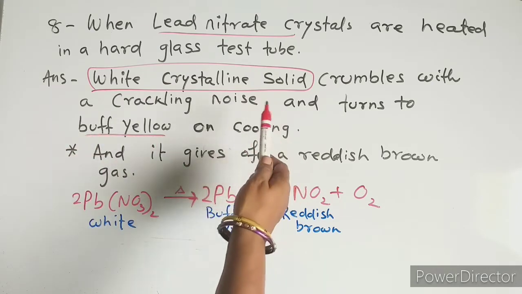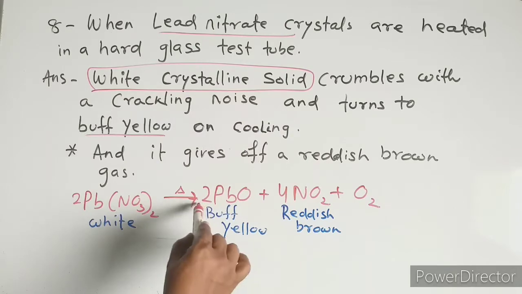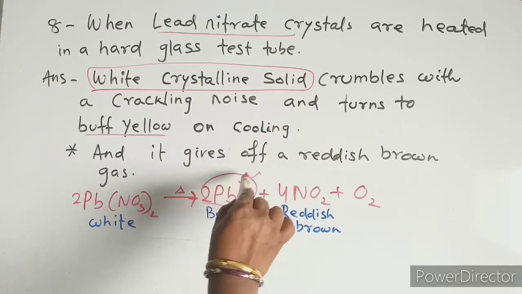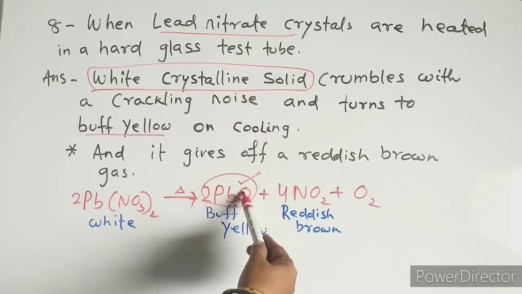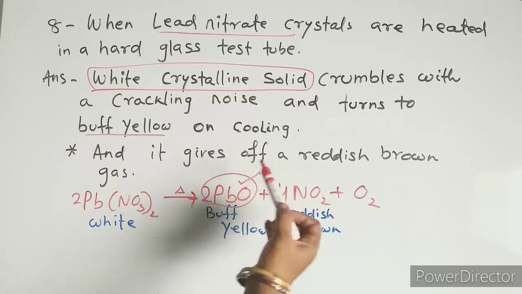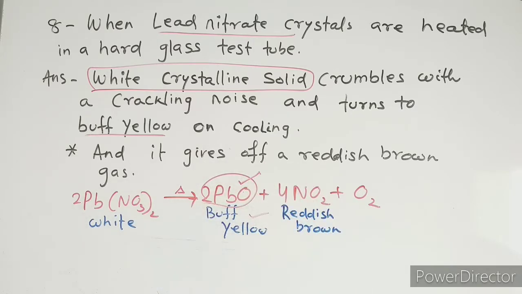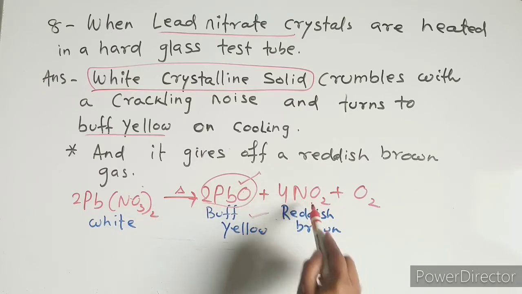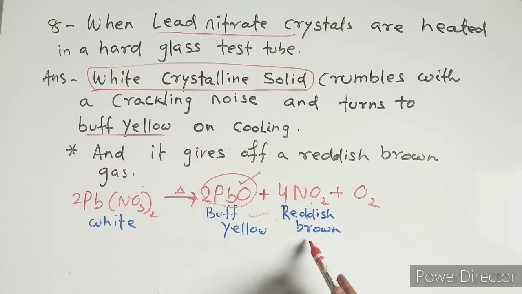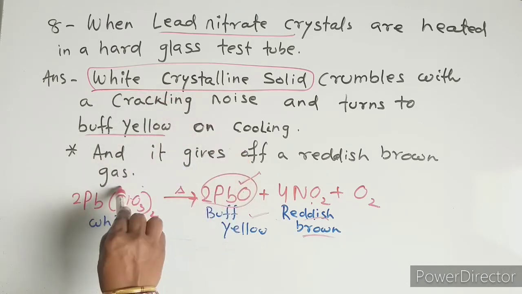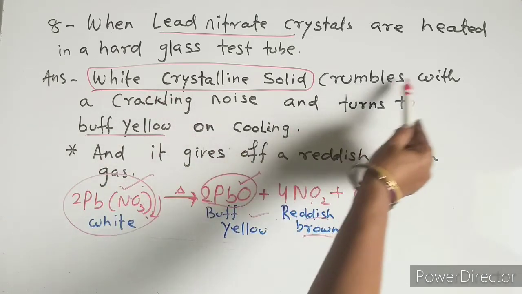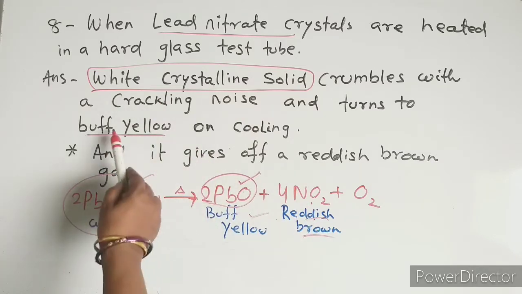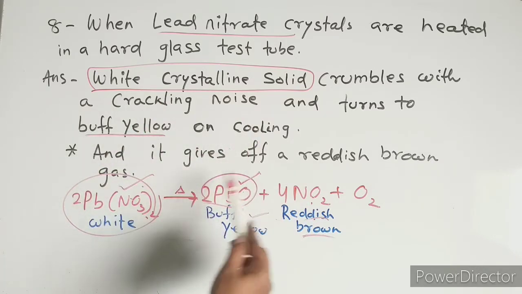When heated it gives rise to PbO, which is first reddish brown in color, and when cooled it becomes buff yellow. Obviously, since it is a nitrate being heated, NO2 will come out, and its color is reddish brown. So the answer: the white crystalline solid crumbles with a crackling noise and turns buff yellow on cooling, and it gives off a reddish brown gas.